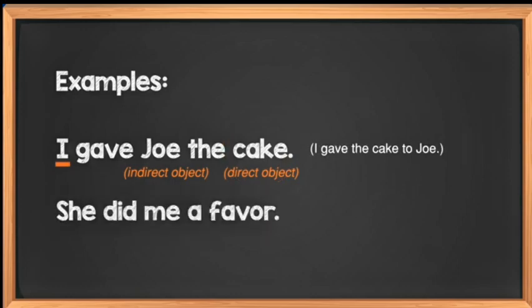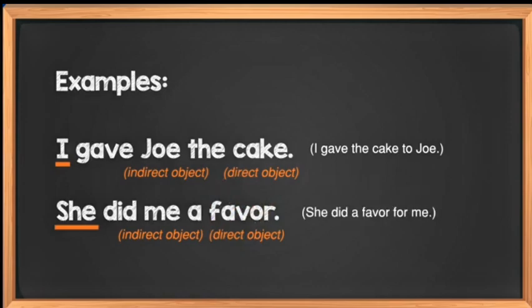She did me a favor. The indirect object, me, is affected by the direct object, favor, done by the subject, she. Note that you could also say, she did a favor for me.